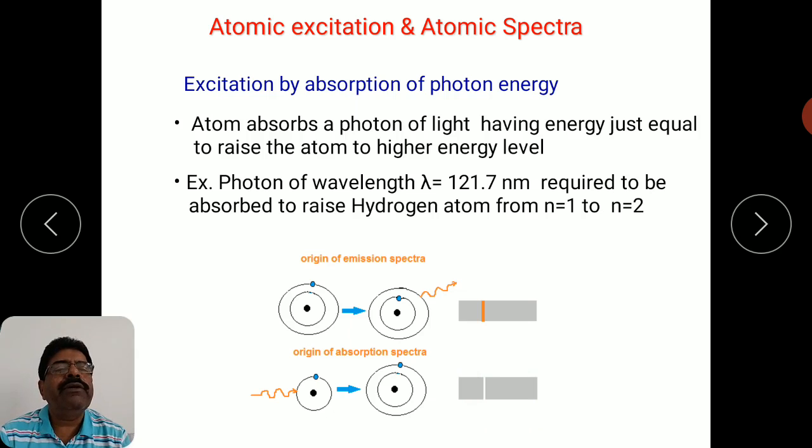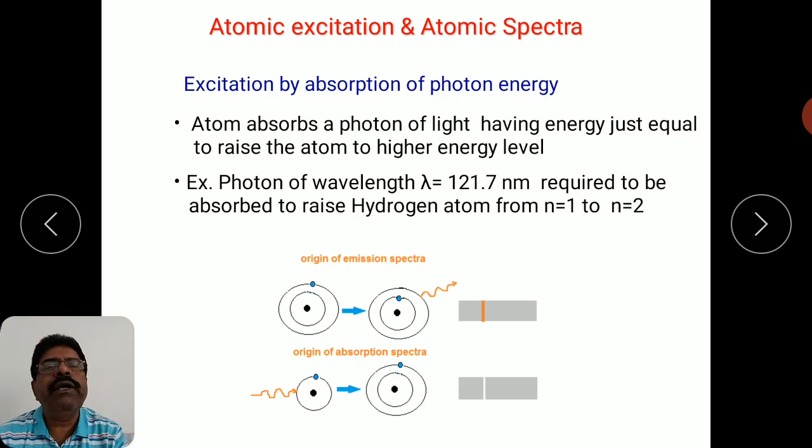It is not exactly an absence of photons, but you will see some contrast lines appearing on a whitish background. Those missing lines constitute a spectra that is called the absorption spectra. So this is how we have two types, the emission spectra and absorption spectra.